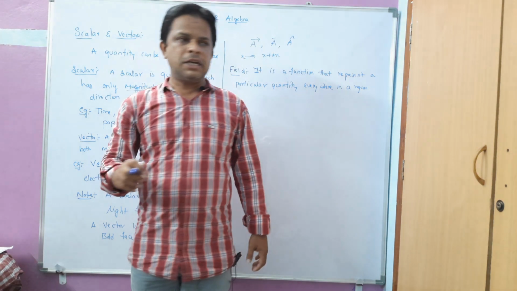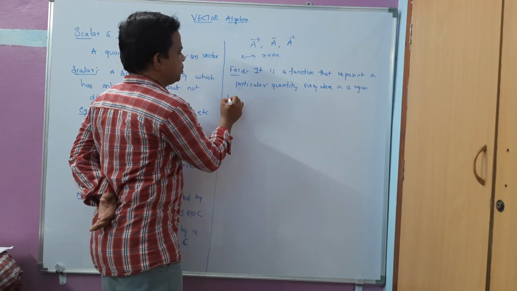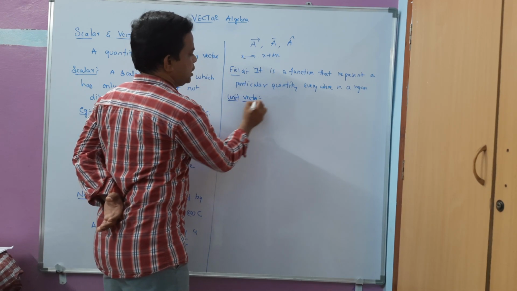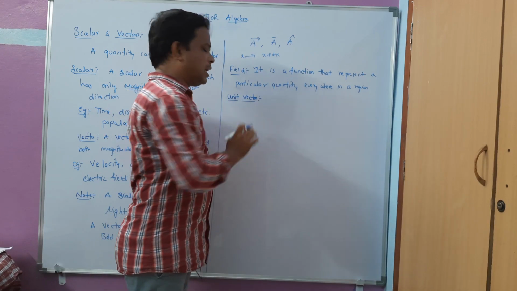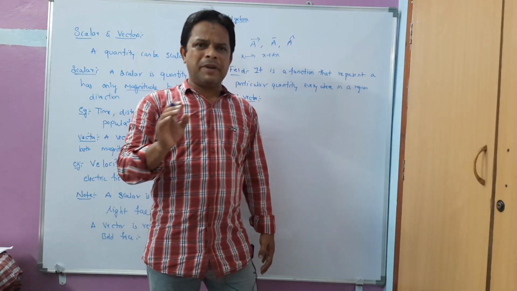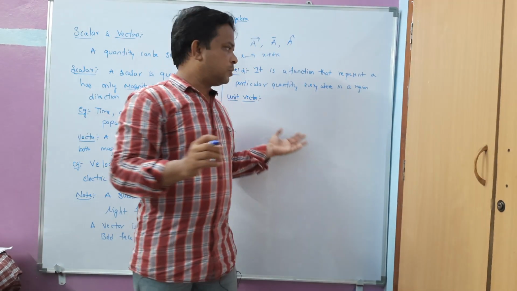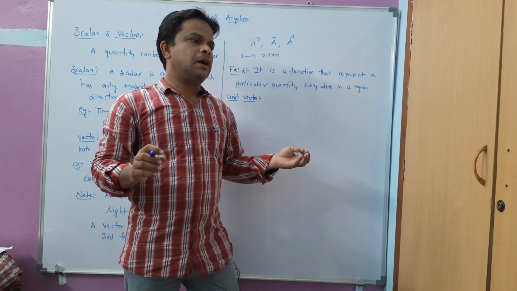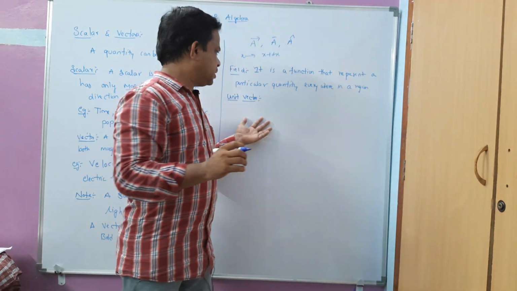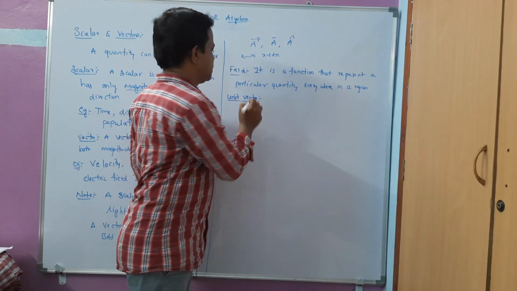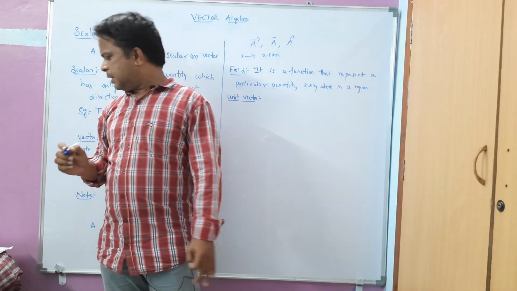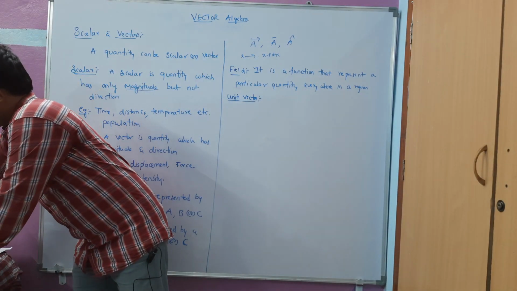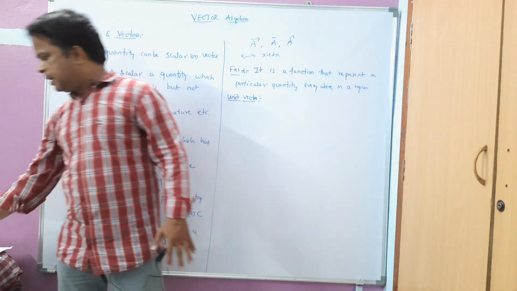Now coming to the unit vector. Probably you might know this concept in advance, as these topics you might have come across in your intermediate level or schooling. Even so, let us have a brush up, a revision, of the unit vector. So what is a unit vector? A vector has both magnitude and direction.